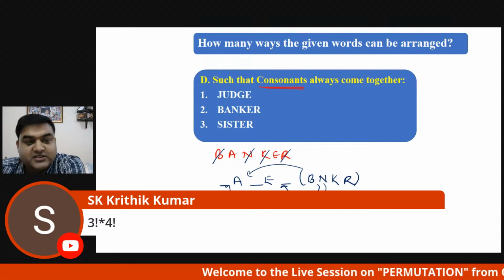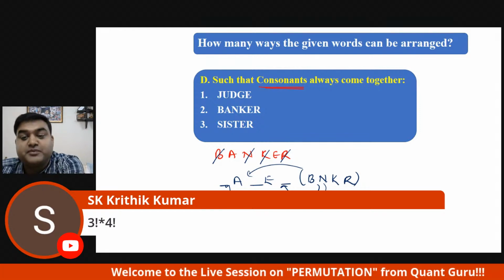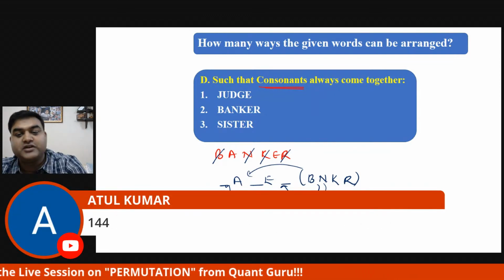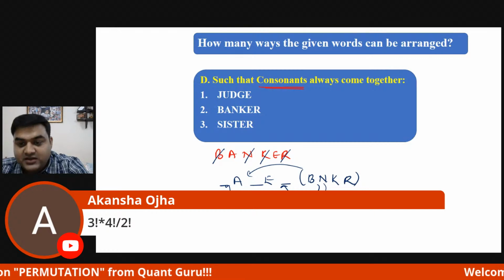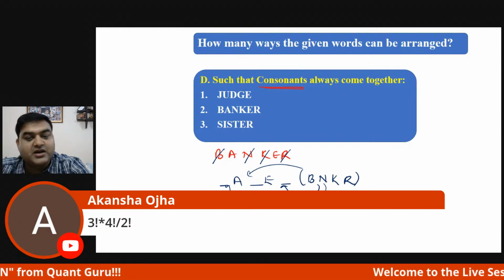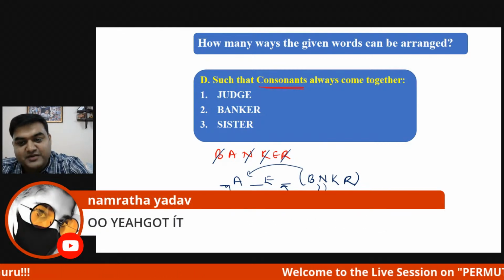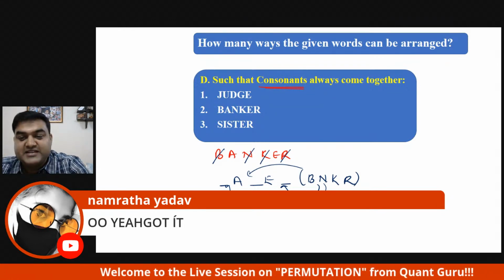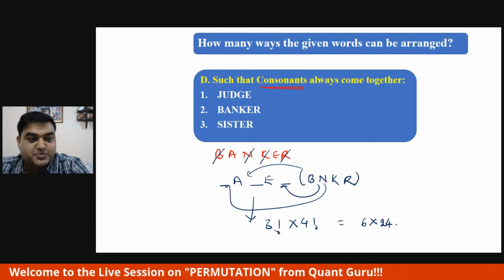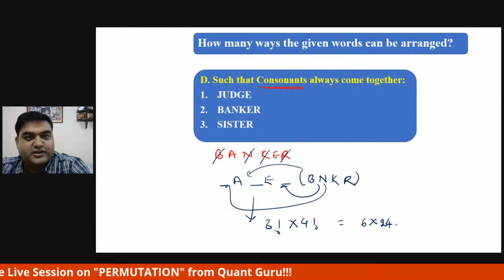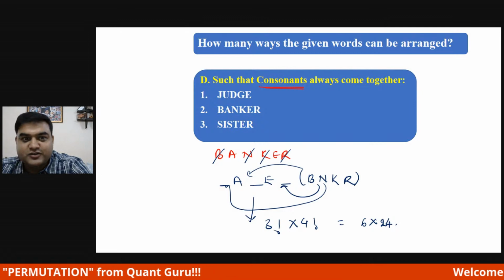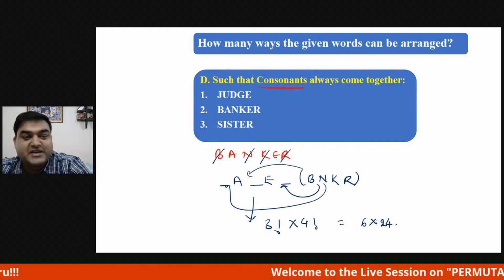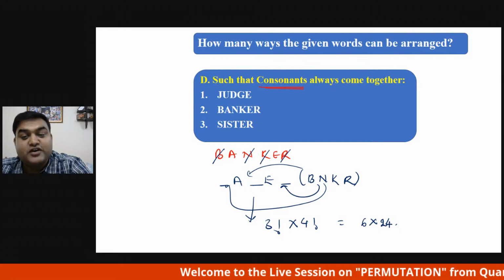Kritik Kumar is telling 3 factorial into 4 factorial, but divided by 2 factorial again. Why is it required? If you look at this example, Akansha has got it. Namrata is telling, yeah, got it. Good, Namrata, no problem. It is very good that we have speed, but we should also have control. Look at the letters and the word given, because in the question paper it will never be stated whether it is getting repeated or not.